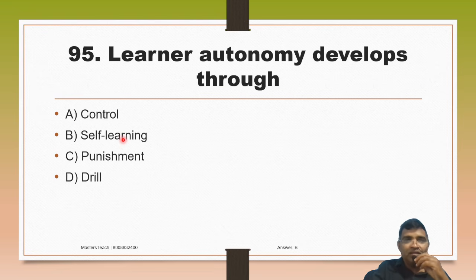Option B. Then learner autonomy develops through A. Control, B. Self learning, C. Punishment, D. Drill. So learner autonomy develops through self learning.